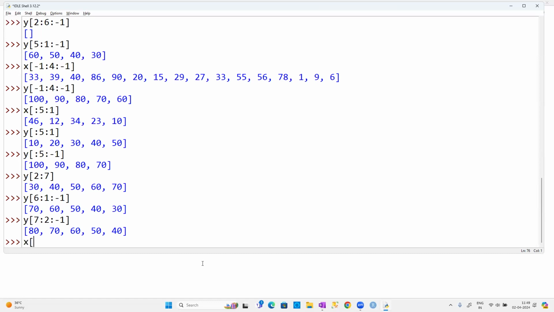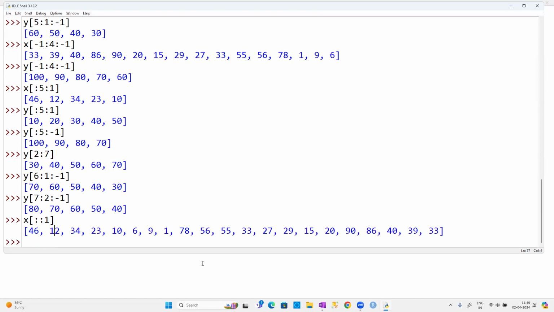See, guys, x of ::1. I didn't specify the starting, I didn't specify the ending. So starting is 0, ending is going to be last, 0 to last with a step of plus 1. Same example, if I say minus 1, what is x of ::-1? You are taking a negative step, so the starting index is last and the ending index is at the beginning.